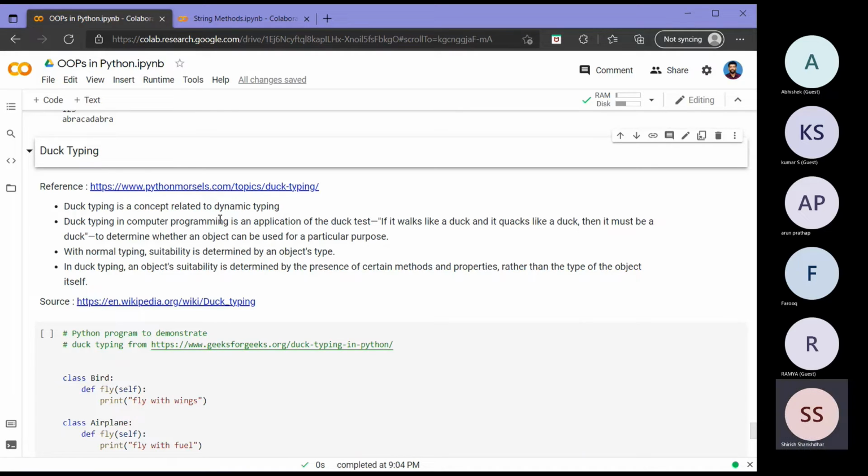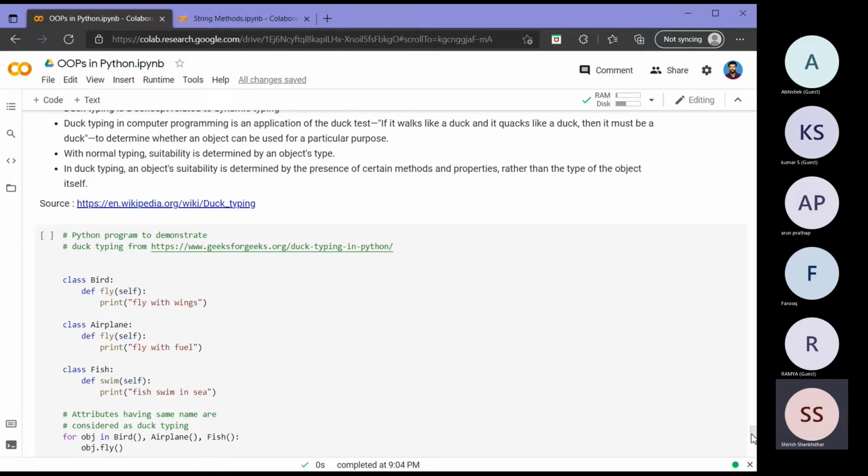But in Python, where dynamic typing is involved, the duck test is like a programming paradigm that says if it walks like a duck and it quacks like a duck, then it must be a duck. I have given a Wikipedia link; you can go through that to see the origin of this and why it is called so.